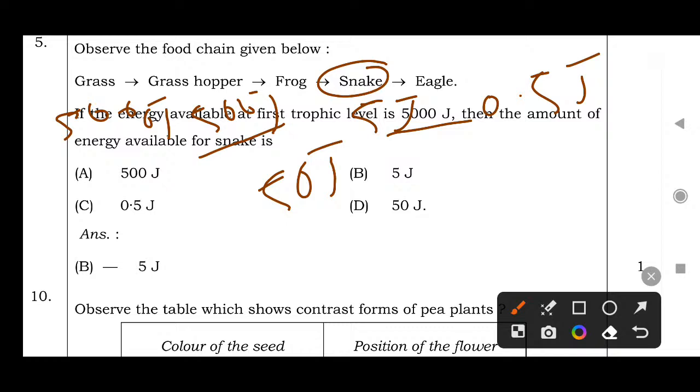That's why that heat is there, but it is in the environment. Whatever 90% of energy was used to produce that heat in those organisms' bodies remained in the environment. Okay, that's what they asked. They asked snake, then snake 5 joule, then option B, right answer.